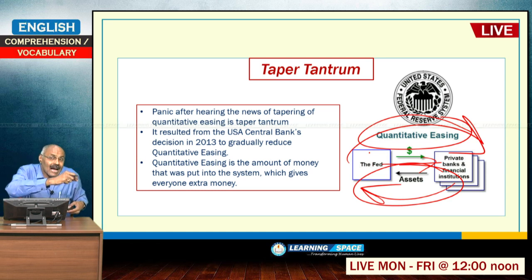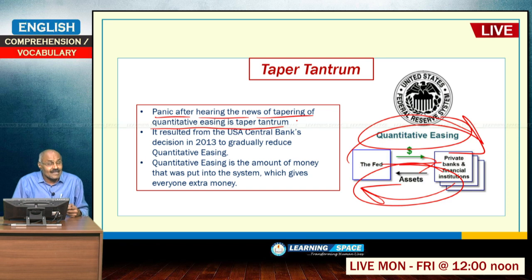And when the bank, a few years ago, stated that it was reducing this purchase of bonds, which is known as tapering of the purchase or tapering of quantitative easing, then the markets reacted in a most volatile way. That was known as taper tantrum. So, taper tantrum means panic after hearing the news of tapering of quantitative easing.